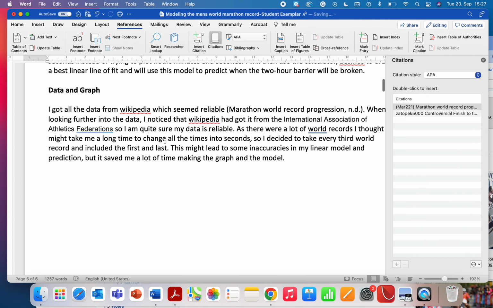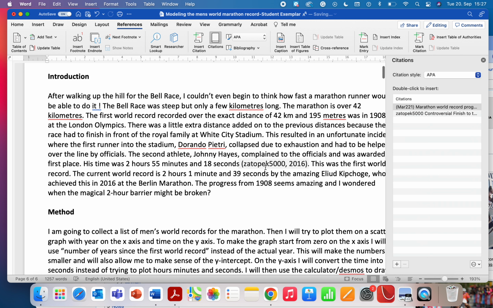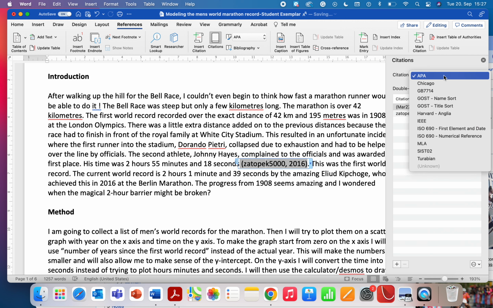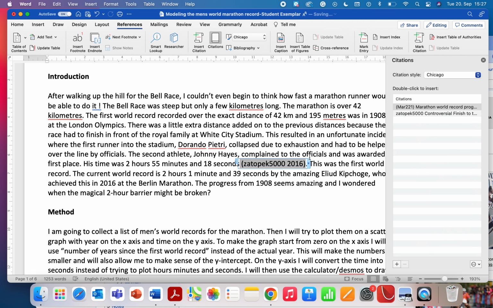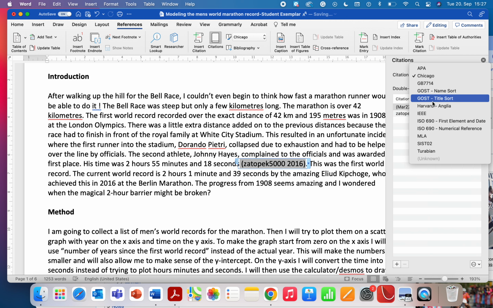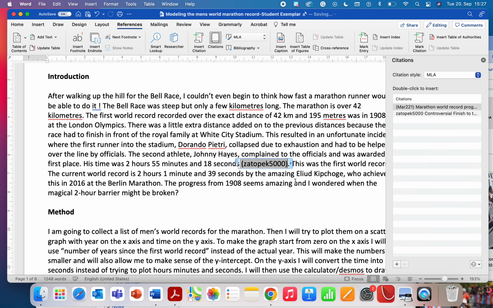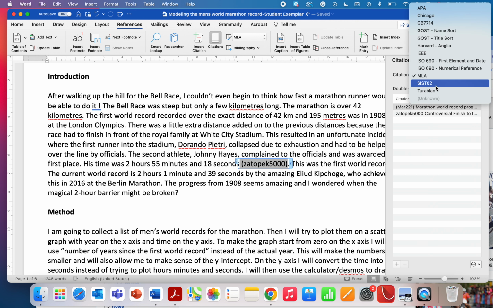And if we go all the way back to our referencing here, the only thing that's changed is the Zatopek 5000 author also has the date in, right? As you toggle the different styles, this is Zatopek 5000 2016 with no comma. And if we go to MLA again, that's just the author with no date. So it doesn't really matter what referencing style you choose, as long as you're consistent all the way through.